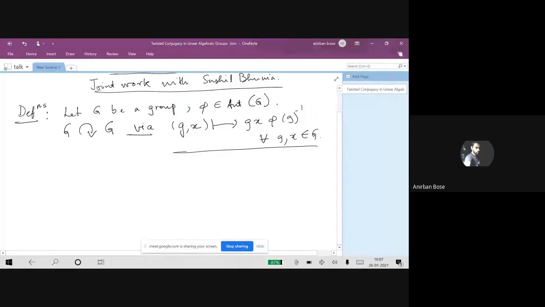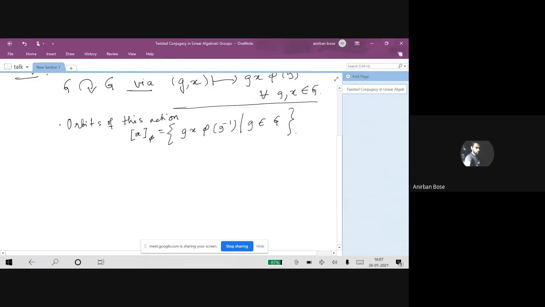Once we start with this action, the orbits of this action are called the twisted conjugacy classes. Namely, we are looking at sets of this kind. You collect all G translates of this chosen element x, and that is precisely the orbit under this action.